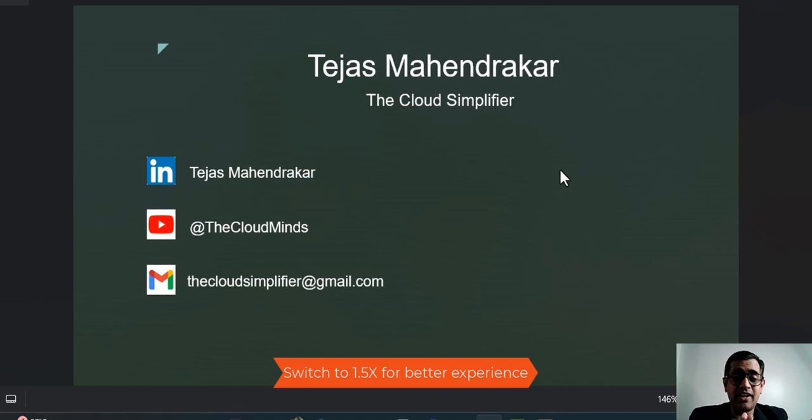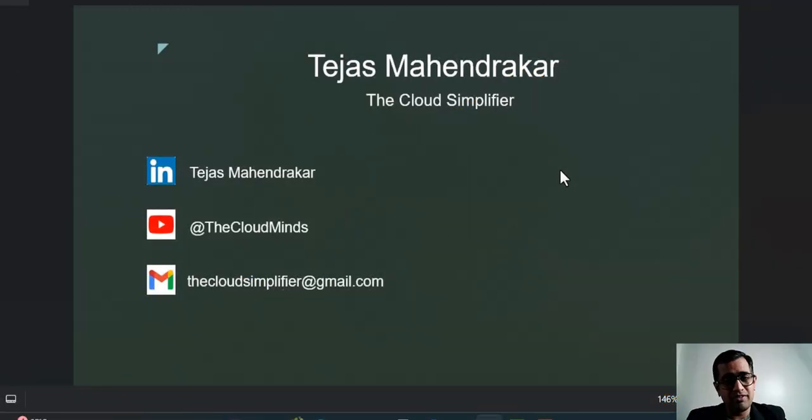My name is Tejas. As you can see on the screen, I call myself the cloud simplifier. That's because I simplify the cloud for you. Initially, when I started my career, there were a lot of cloud jargons and a lot of cloud services that I didn't understand, and I could understand only if they were related to some real world scenarios. That is the reason why I'm here. I'm here to do the same for you. I'll give some real world analogies and scenarios so that you can understand what these services or jargons are all about.